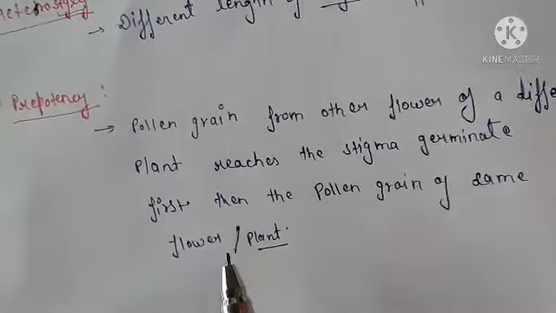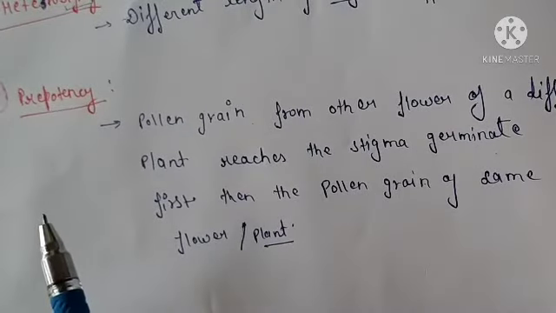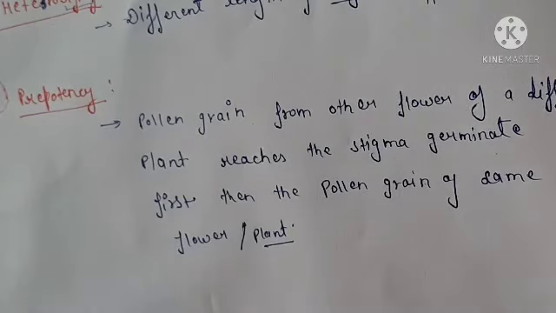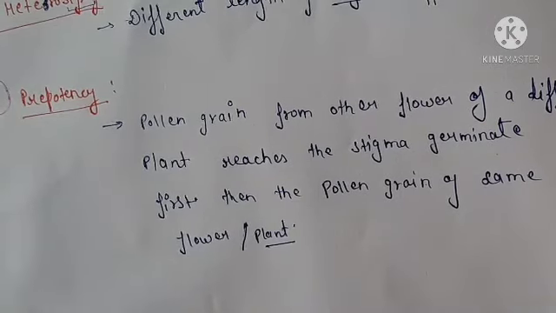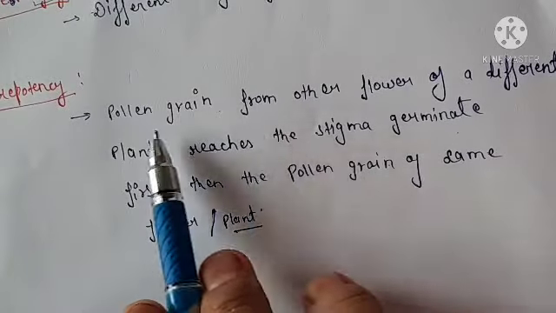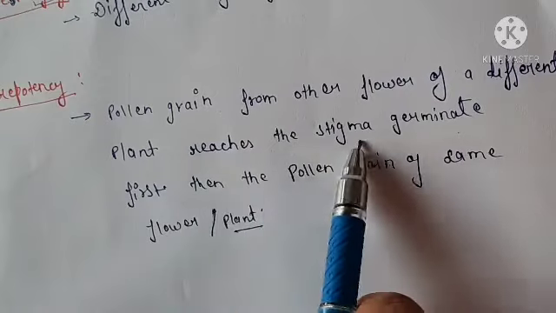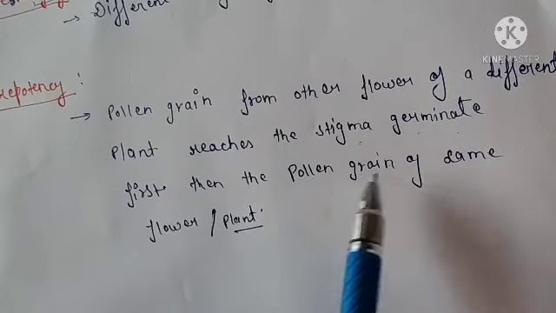So friends, in prepotency, what will happen? Pollen grain from another flower of a different plant reaches the stigma, germinates first, then the pollen grain of the same flower.